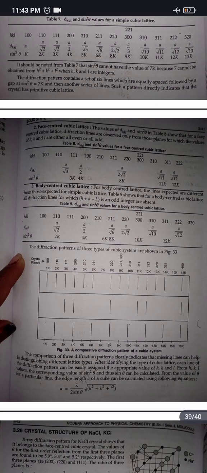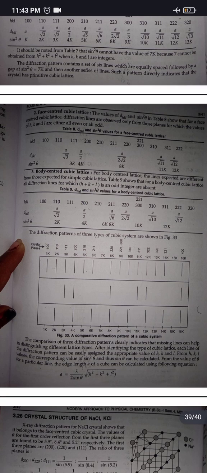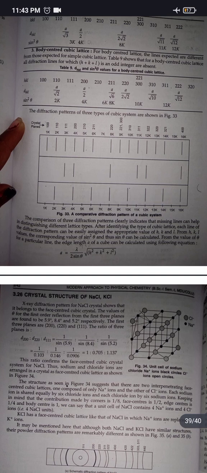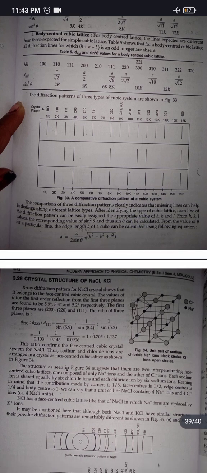For body-centered lattice, the lines expected are different from those expected for simple cubic lattice. Table 9 shows that for a body-centered cubic lattice, all diffraction lines for which h plus k plus l is an odd integer are absent. The diffraction patterns of three types of cubic system are shown in this. The comparison of three diffraction patterns clearly indicates that missing lines can help in distinguishing between different lattice types.